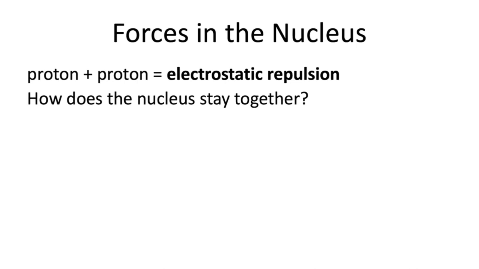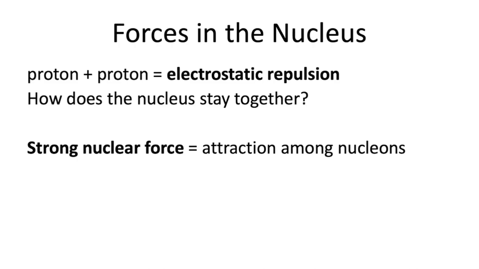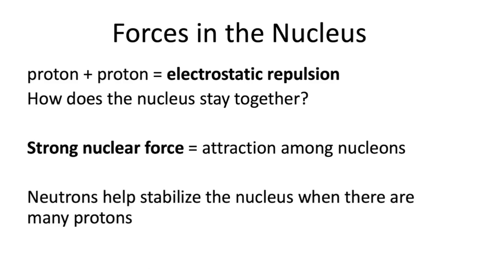So, what's happening in the nucleus? In the nucleus, you have protons and neutrons. The protons, because they're positively charged, actually repel each other. So, how does the nucleus stay together? There's something called the strong nuclear force, which is an attraction among nucleons. So, all of the nucleons are attracted to each other. And in a stable nucleus, the strong nuclear force is greater than the electrostatic repulsion, so it stays together.